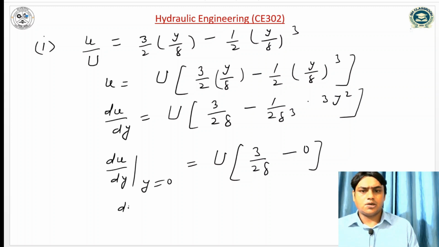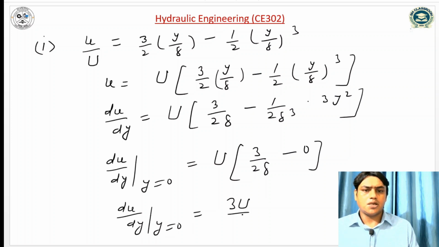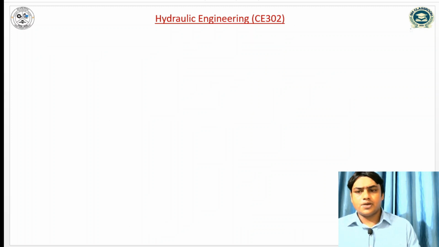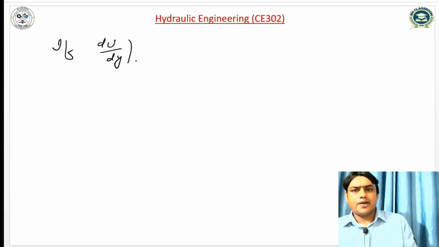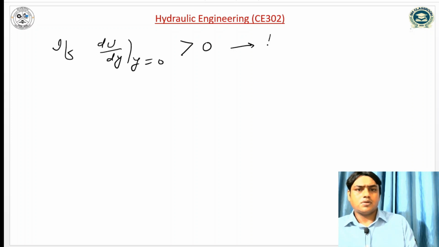So du by dy at y is equal to 0 is 3U by 2 delta, which is the positive value. So as I told you, if du by dy at y is equal to 0 is greater than 0, means flow is not separating.